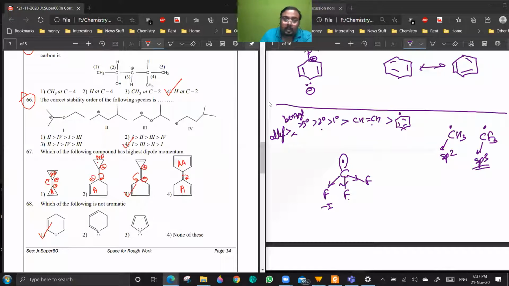If this resonating structure is stable, then it will remain in this structure for a longer period of time. And if this structure exists for a longer period of time, there will be a net dipole moment shown by the molecule. Now you see this structure is aromatic in both the rings. So this is stable, so it will exist for a longer period of time. So the molecule will show a net dipole moment. Are you getting the point? Yes, sir.